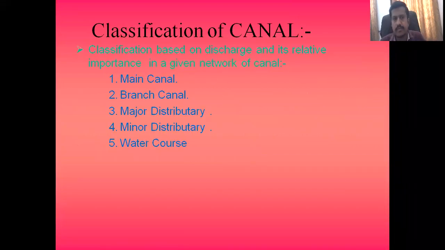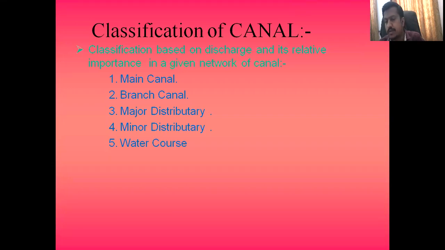Okay, now the classification of these canals. The classification of the canal is based on the discharge. What is discharge? Discharge is nothing but how much water you have released to flow in that particular canal.